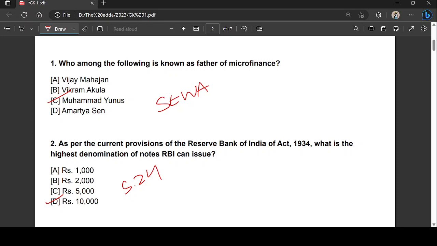The note denominations are notified by the government, and the RBI acts accordingly. And Section 22 of the RBI Act gives the RBI the sole right to issue currency notes of various denominations. Let's move on to the next question, guys.